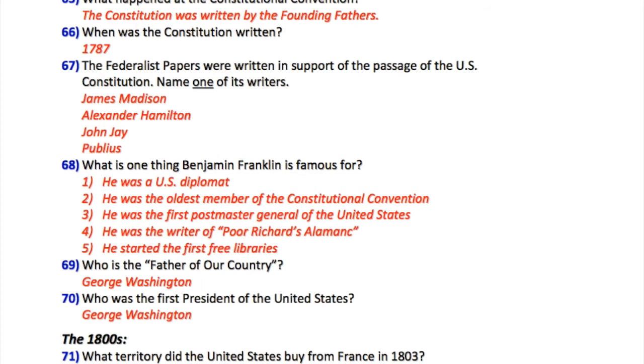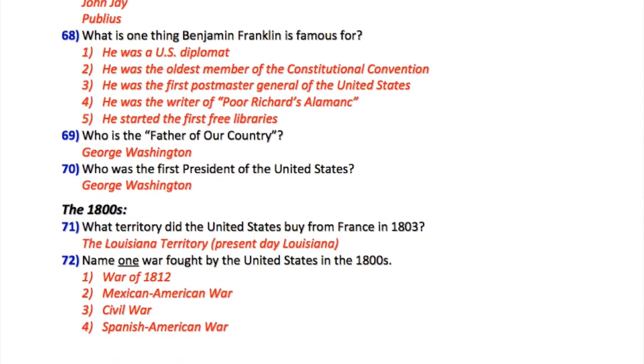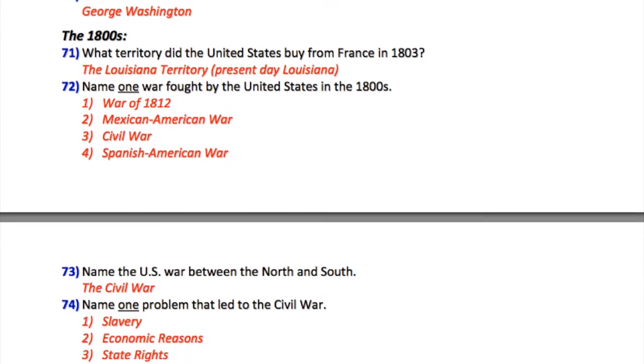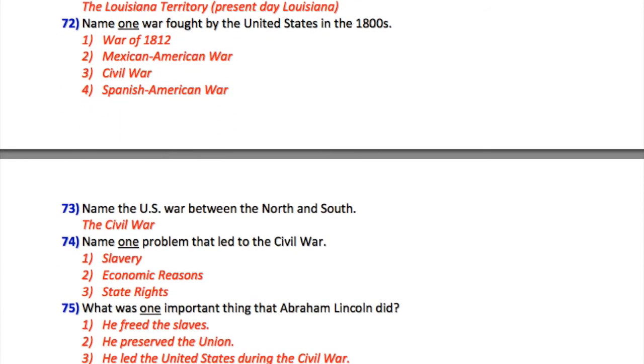69. Who is the father of our country? George Washington. 70. Who was the first president of the United States? George Washington. The 1800s. 71. What territory did the United States buy from France in 1803? The Louisiana Territory. Present-day Louisiana.